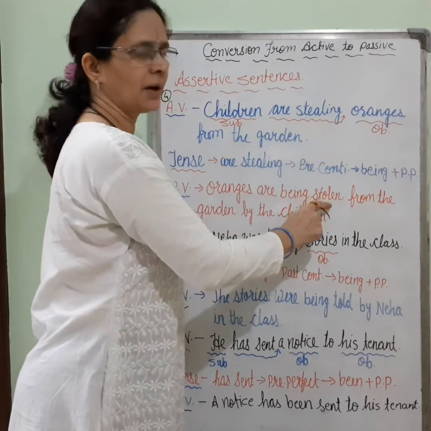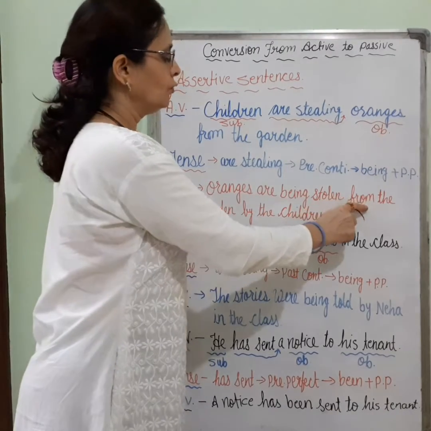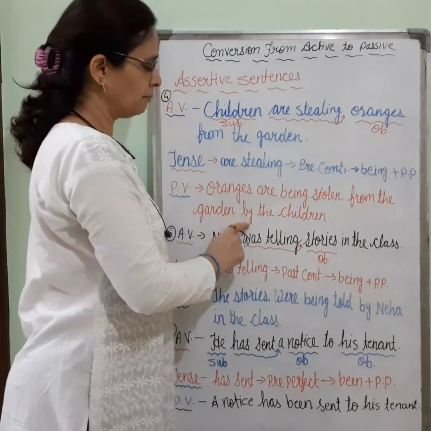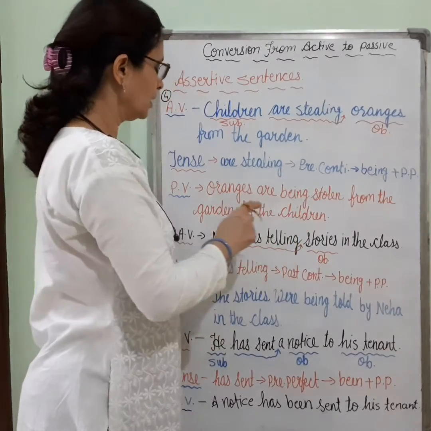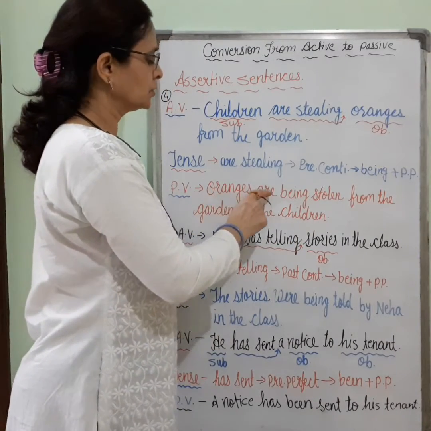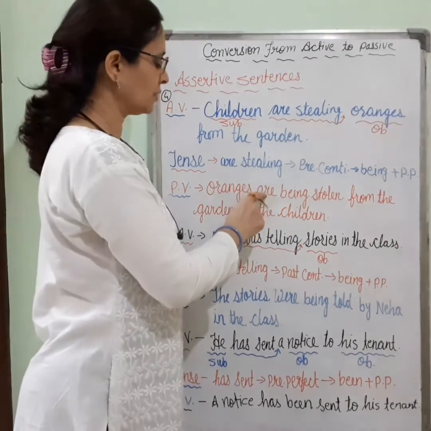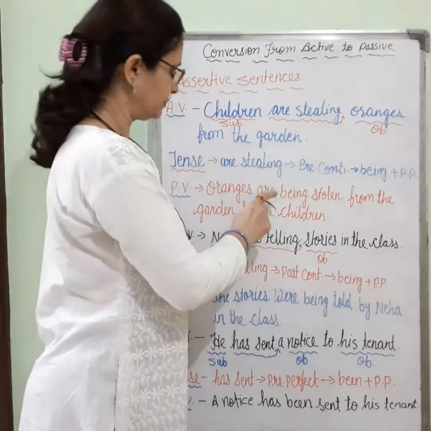Steal's third form or past participle form is stolen, from the garden by the children. Here oranges is plural, so we have used are. If a singular were there, we could use is.